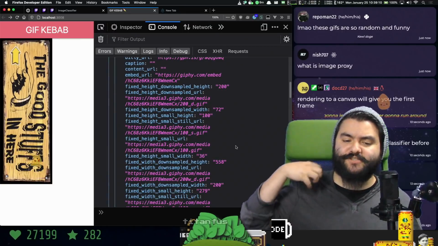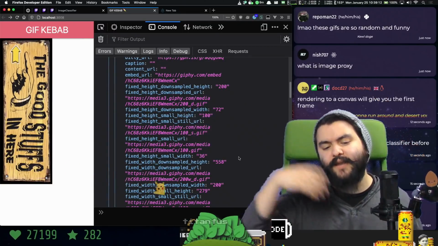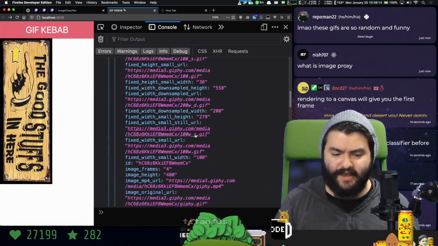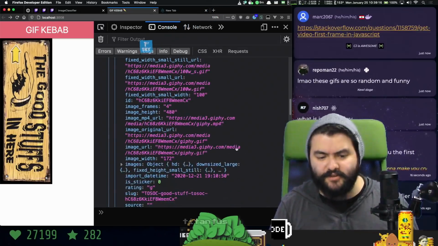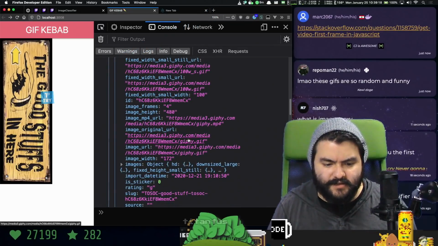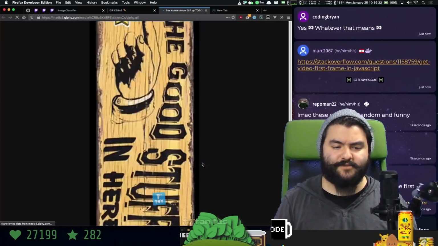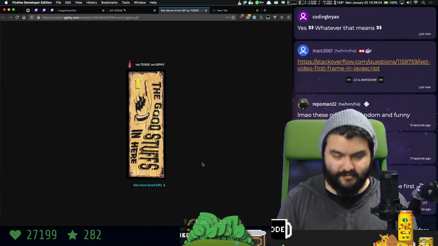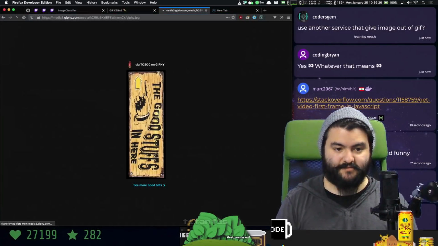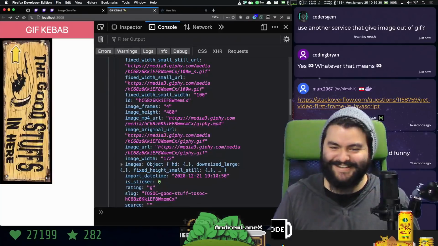A proxy is just we're sending it through another server, and that other server is setting the right headers to add the right security to allow our browser to do this. But let's try this. Yeah. So if we go to the image URL and we do .jpeg, it just loads the GIF anyways.